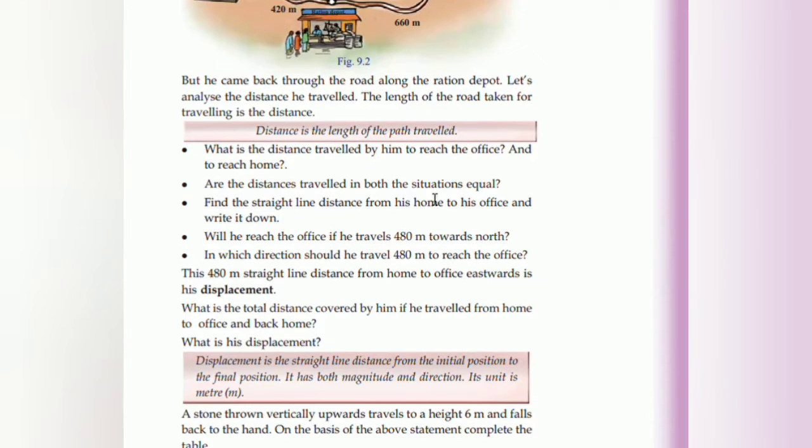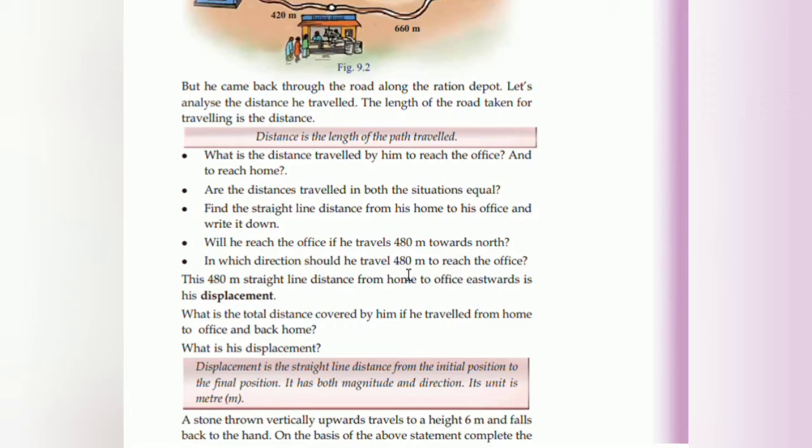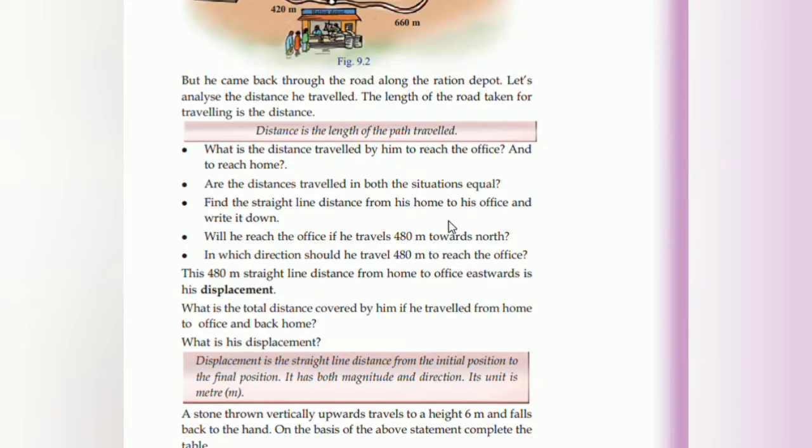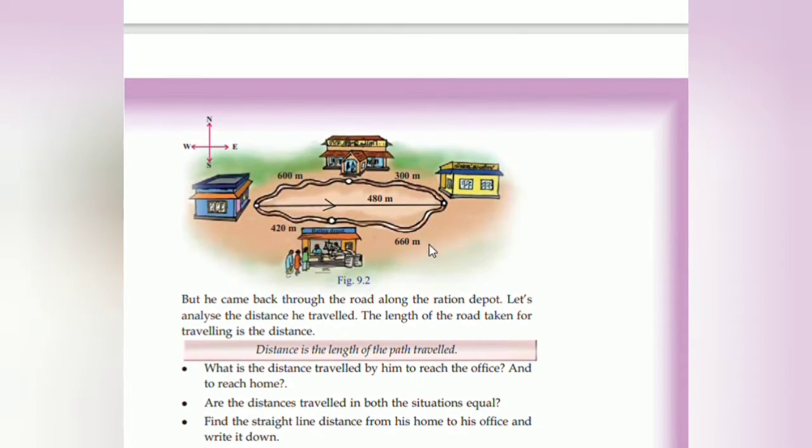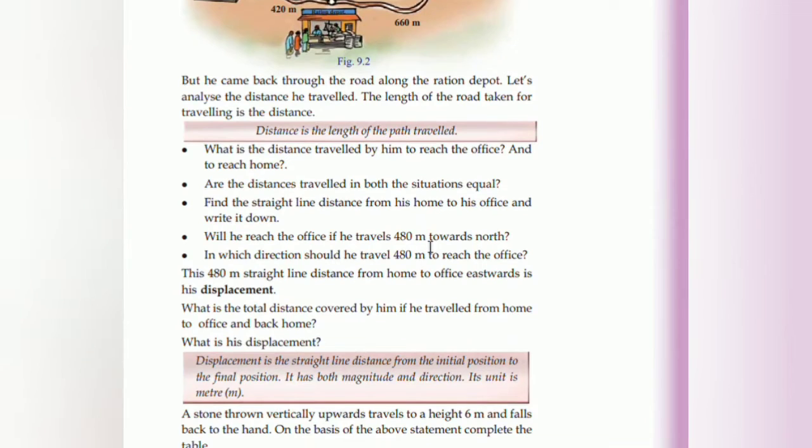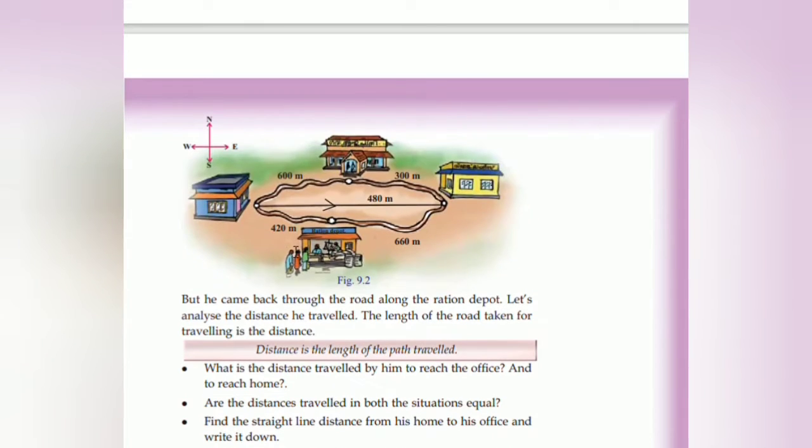Are the distance traveled in both the directions equal? No, the distance is varying. From the straight line, distance from the home to the office, what is that, 480 meter. Will he reach the office if he travels 480 meters towards the north? No, he won't reach, because from here he had to travel 900 meters. This 480 meter straight line distance from home to office is what is his displacement. അപ്പോൾ ഈസ്റ്റ്വേർഡിലുള്ള ട്രാവൽ 480 മീറ്റർ എന്ന് പറയുന്ന ട്രാവൽ അല്ലേ, അതാണ് അദ്ദേഹത്തിന്റെ ഡിസ്പ്ലേസ്മെന്റ്.